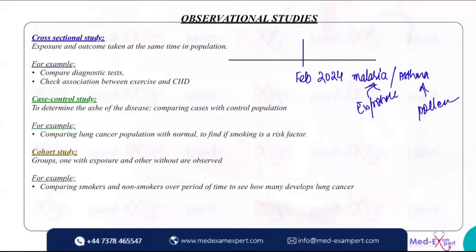In this, we do compare diagnostic tests, and check association between exercise and CHD. Like, for example, the patients who were exposed and had malaria, we were going to see how polluted that area was. Or for asthma, how many people contracted asthma in a particular place at that time. Or again, if these people have CHD, that is congestive heart disease, how much they were exercising, at a particular point in time. That is about cross-sectional.